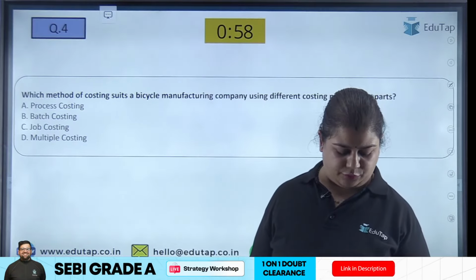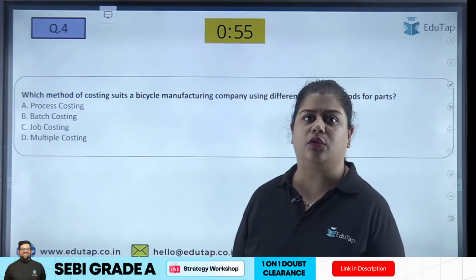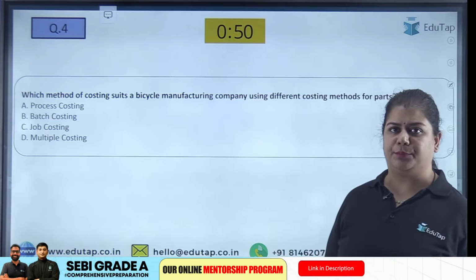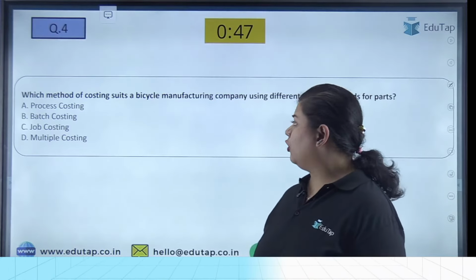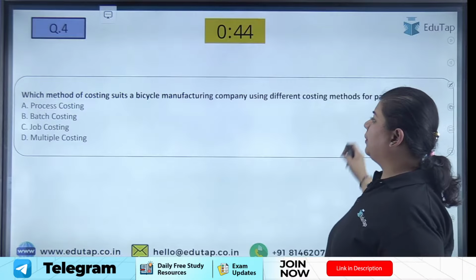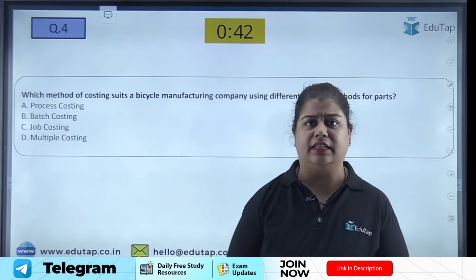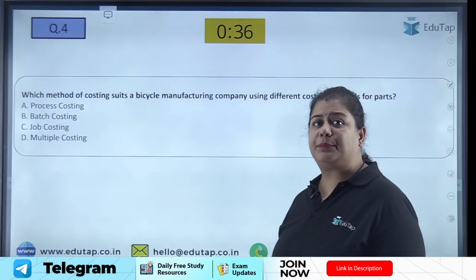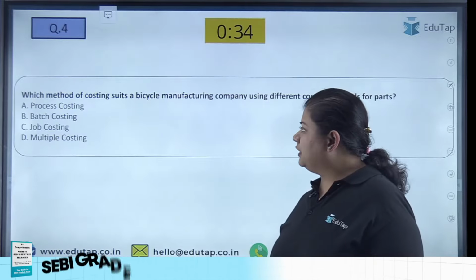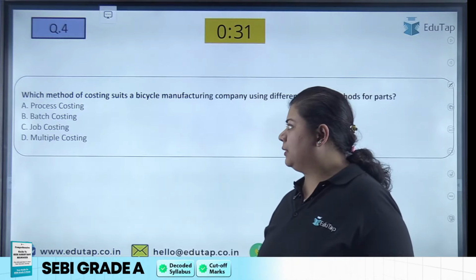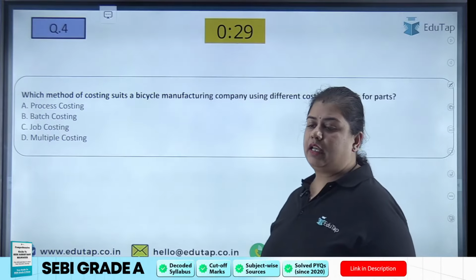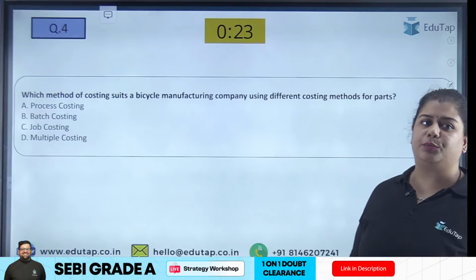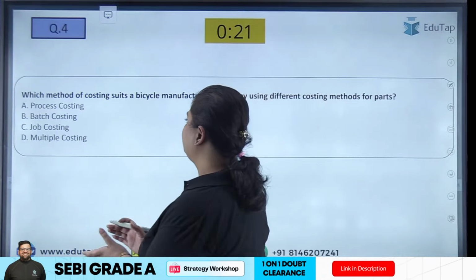Coming to question number 4, please try to answer the question 4. Which method of costing suits a bicycle manufacturing company using different costing methods for their parts? Process costing, batch costing, job costing, and multiple costing. So let me know, what do you understand by all of these costings? What is process costing, batch costing, job costing, and multiple costing? Let me tell you one by one. Then I think you'll be able to answer it more accurately.